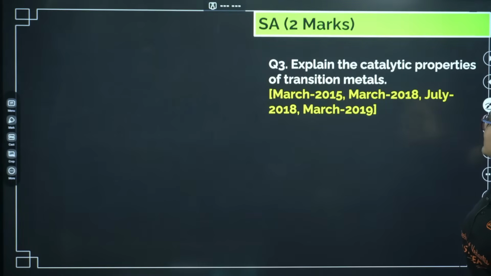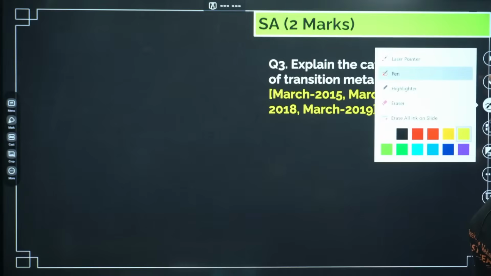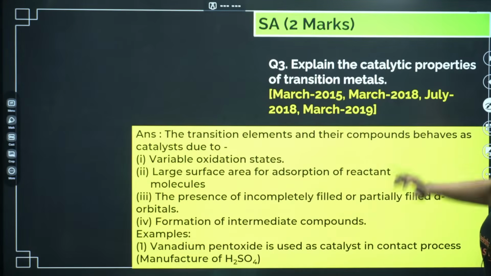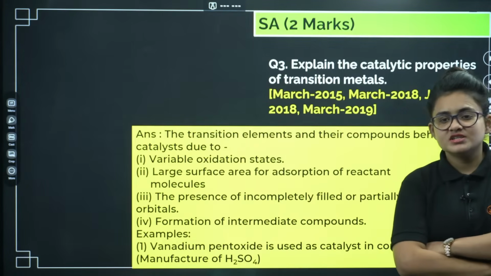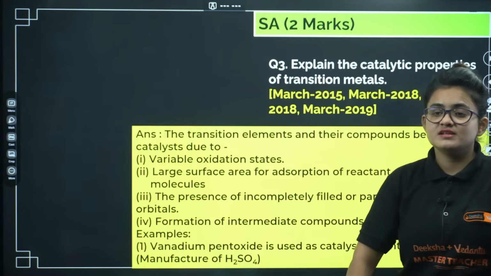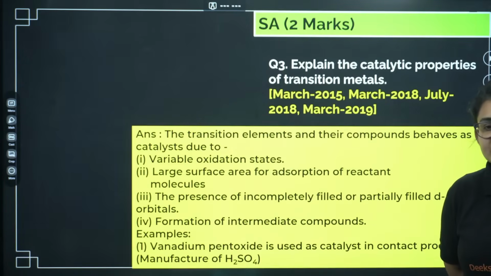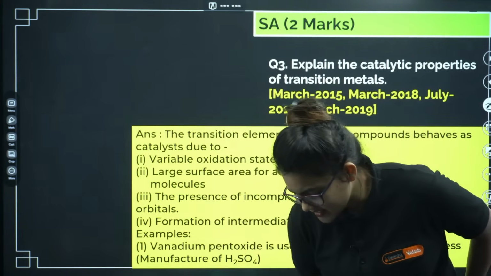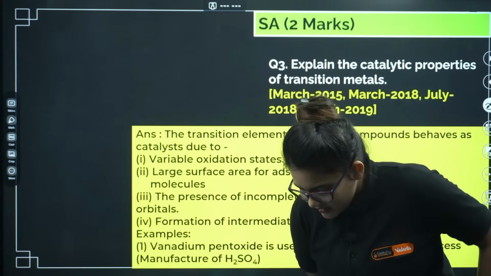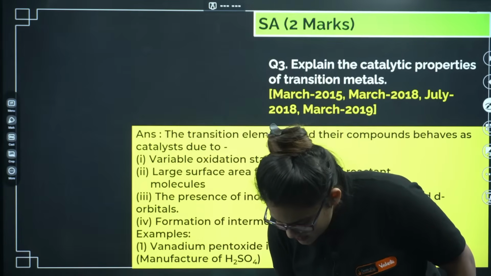Explain the catalytic property of the transition metals. Here you can see why the catalytic property comes about: because of variable oxidation states, large surface area for adsorption of the reactant, presence of incompletely filled d orbitals, and formation of intermediate compounds. These particular things make the activation energy lower. That's why they can act as very good catalysts. Okay, let's go ahead.